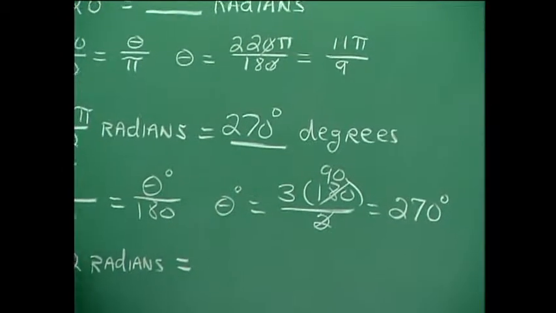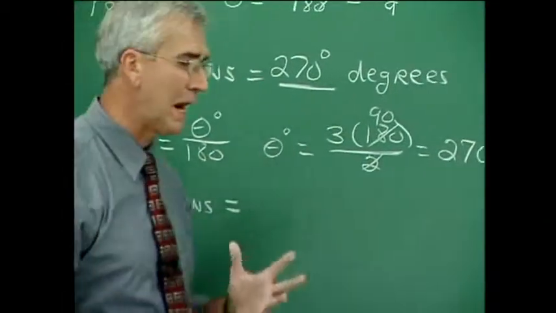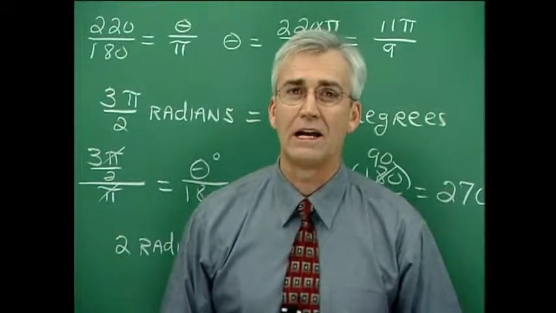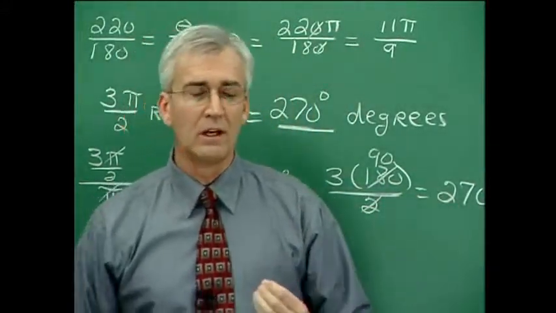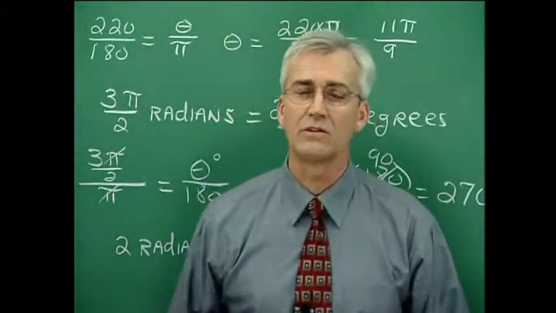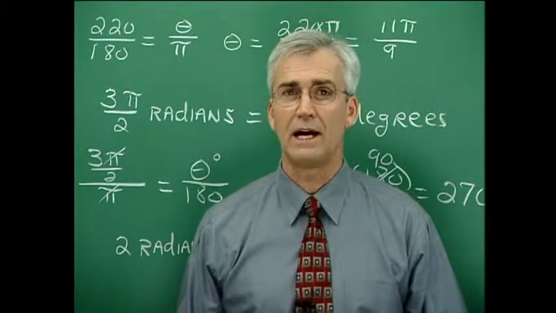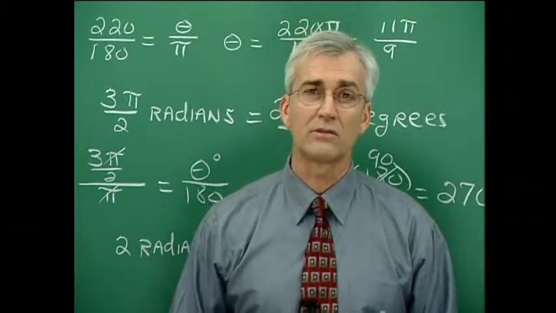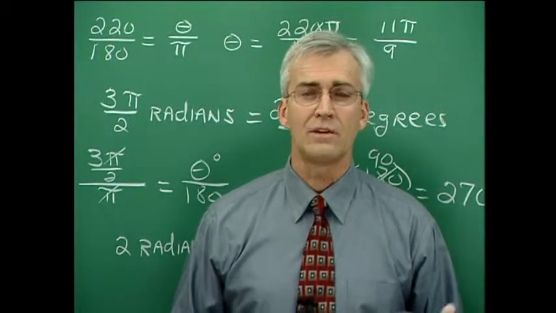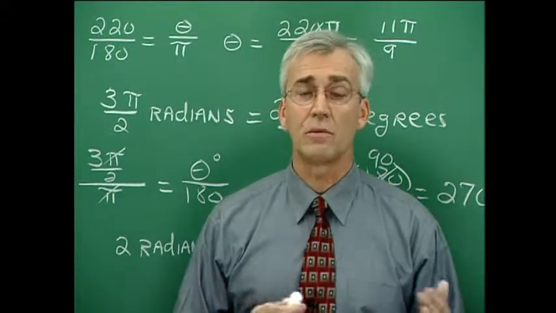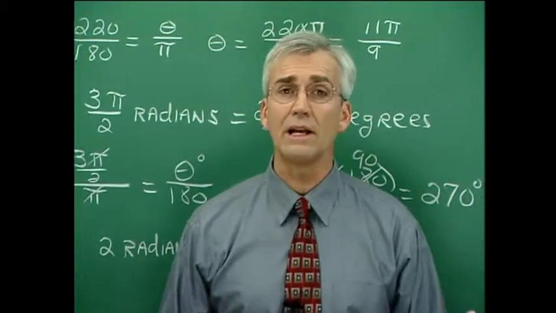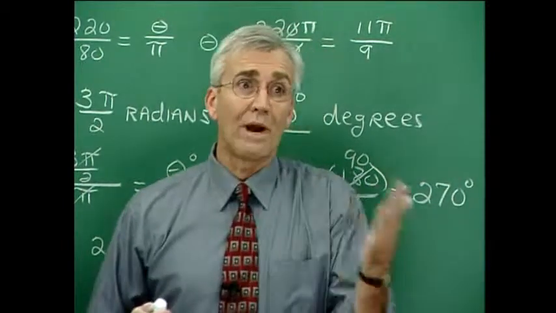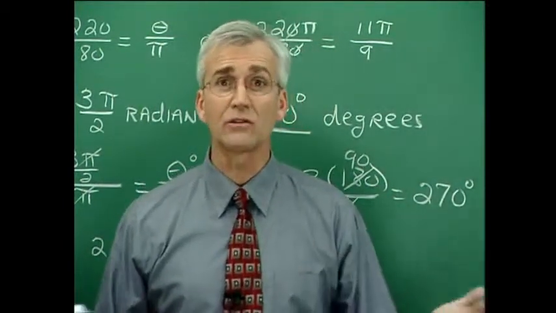Now, generally we've talked about radians by using the idea of pi, 3 pi over 2 and 2 pi and pi radians and so forth. We know the value of pi. We can approximate it very easily with the calculator and so forth. But it's not always the case that we have to use pi when we describe radians. We could have 1 radian, for example, or 2 radians or something like that.